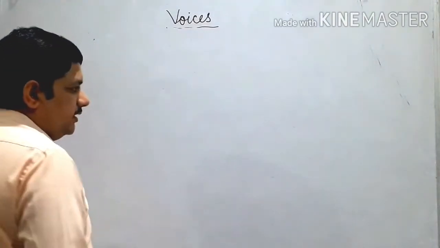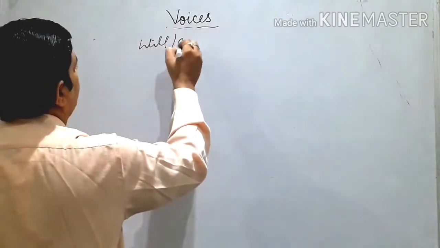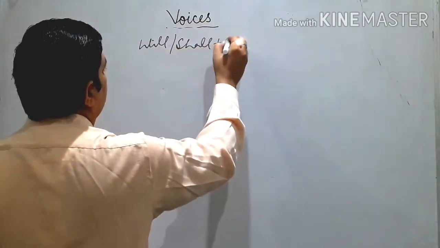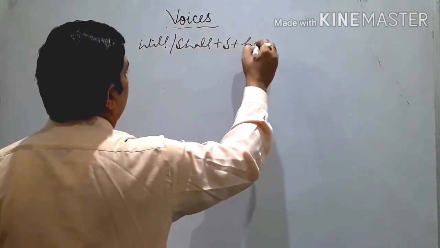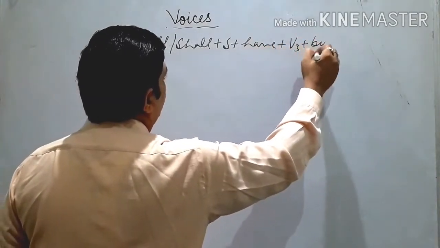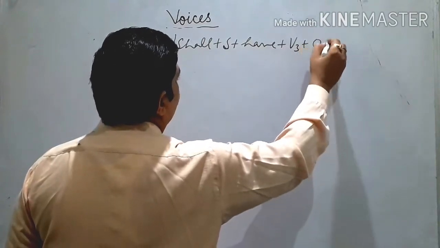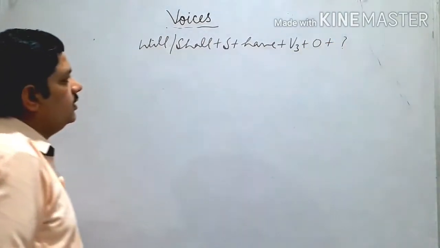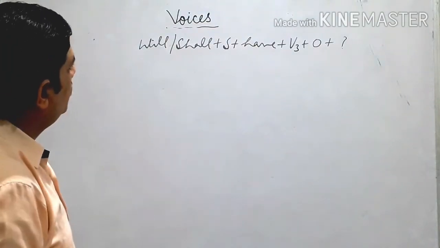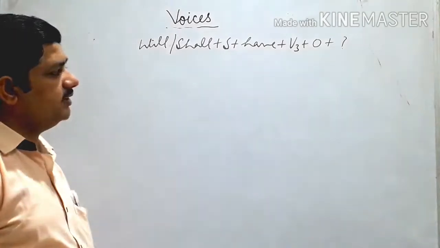In an interrogative sentence, the helping verb comes in the beginning. We say: helping verb, subject, have, third form, by, third form and object, question mark. This is the interrogative structure of future perfect. This kind of sentence is there.